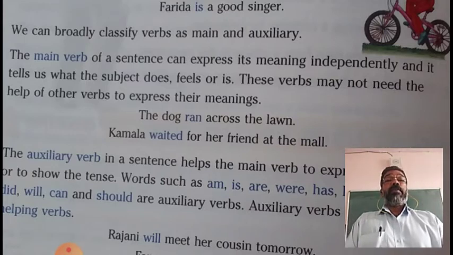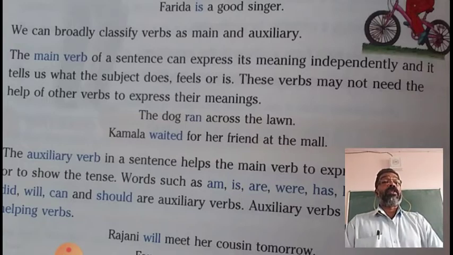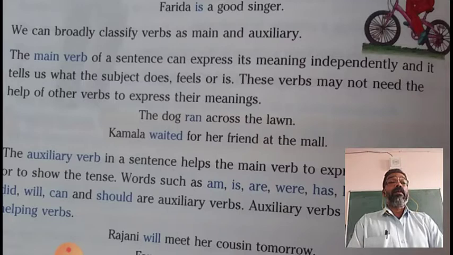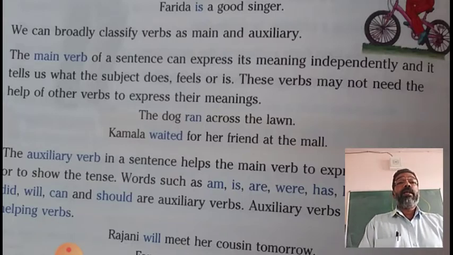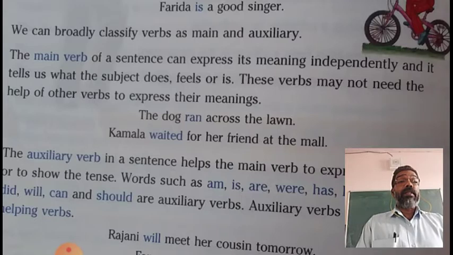Now, example for a main verb: the dog ran across the lawn. Ran is the word that shows what is done by the subject. So, ran is the verb here. Kamala waited for her friend at the mall. Waited is the verb in this sentence.